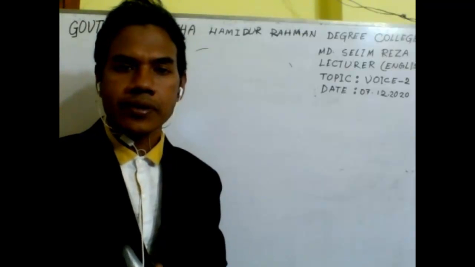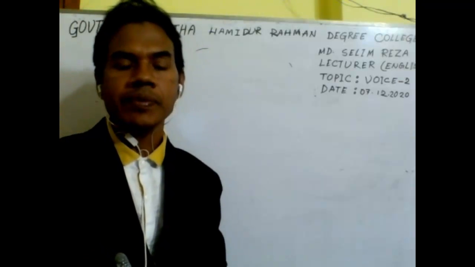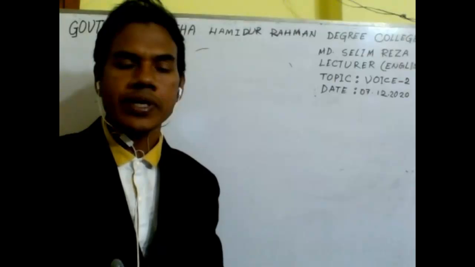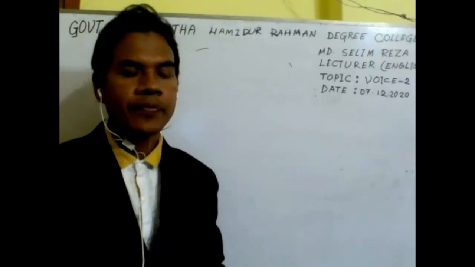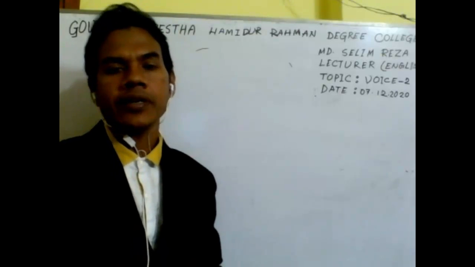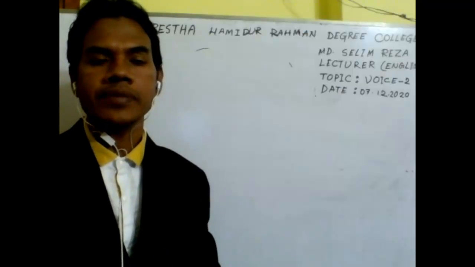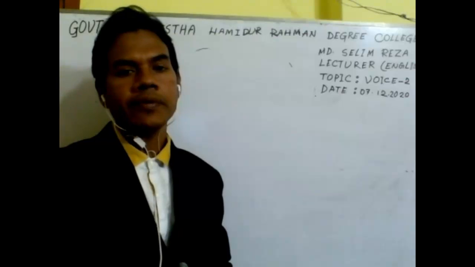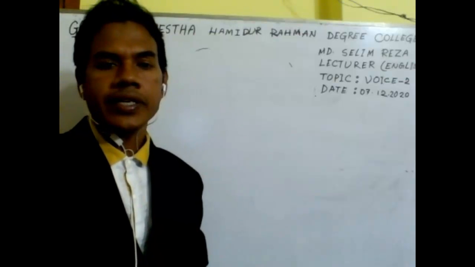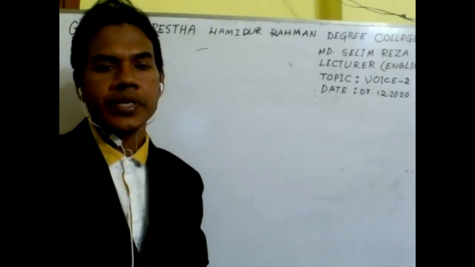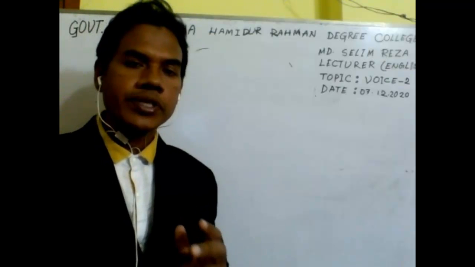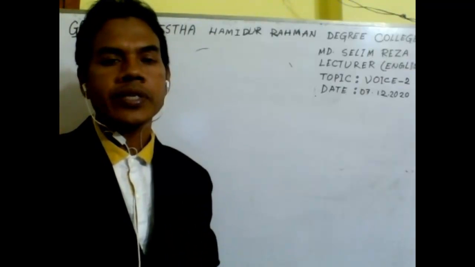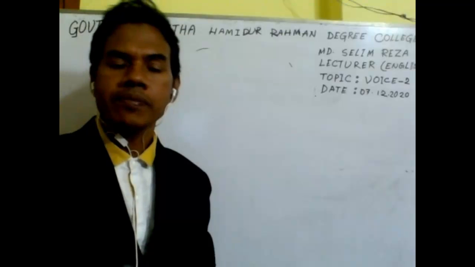So we have already known that an interrogative sentence may be formulated using a WH word in the very beginning of a sentence or using an auxiliary verb before the subject of a sentence. First, I like to tell you about the sentences which are especially formulated using the auxiliary verb before the subject.